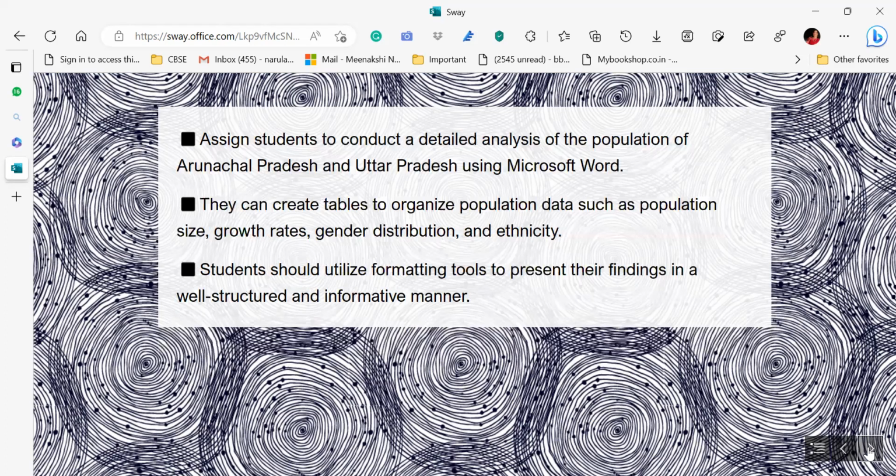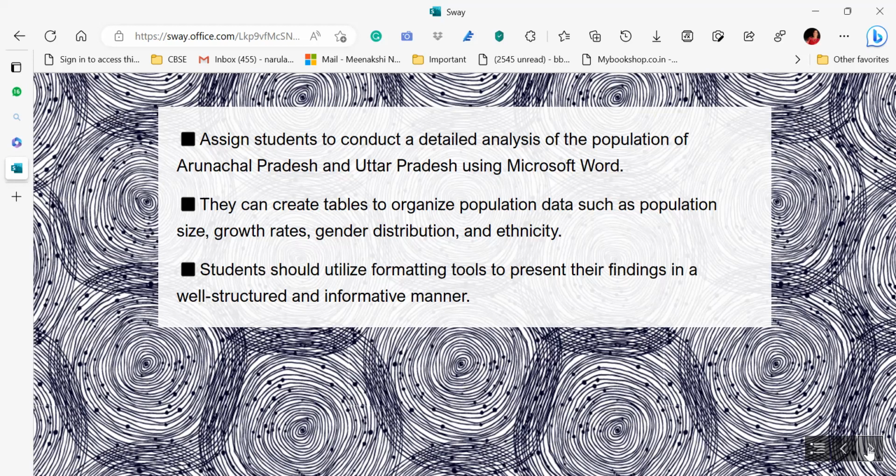Google Docs also, you can go ahead with that. Assign students to conduct a detailed analysis of the population of AP and UP using Microsoft Word. I mean, they'll be presenting the same, the detailed analysis. They'll be writing a report. Report writing can be in English language, can be in Hindi language.